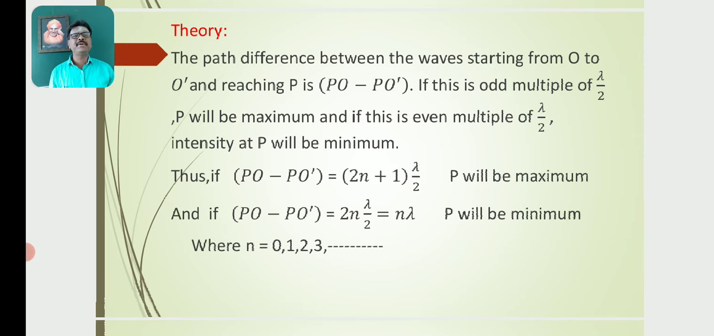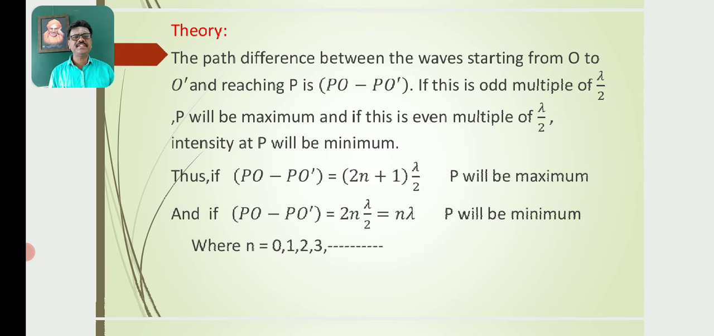The path difference between the waves starting from O to O dash and reaching P is PO minus PO dash. If this is an odd multiple of lambda by 2, then P will be maximum, and if this is an even multiple of lambda by 2, then the intensity at P will be minimum.